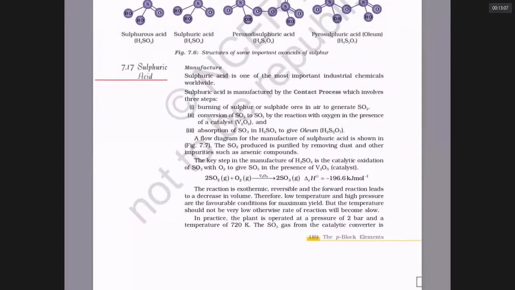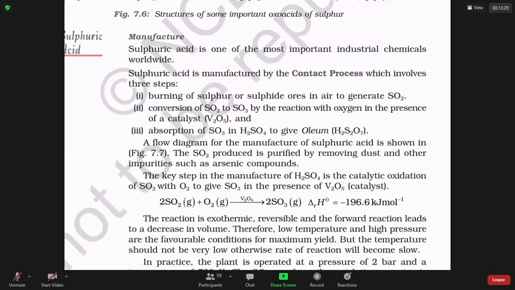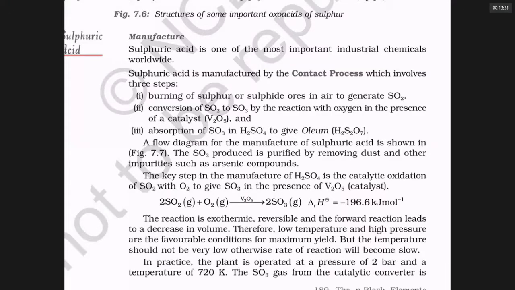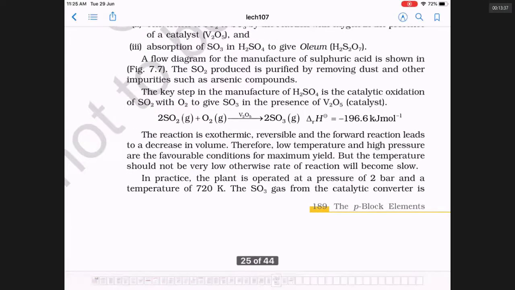To manufacture sulfuric acid, what is the first step? The method is called the contact process: burning sulfur or sulfide. The second step is converting SO2 to SO3 by using a catalyst like platinum or vanadium pentoxide. The third step is absorbing SO3 in sulfuric acid to give oleum. The fourth step is adding water to oleum to get double the amount of sulfuric acid. Under what conditions will SO2 and oxygen combine? They require a temperature of 720 K, a pressure of 2 bar, and a catalyst like vanadium pentoxide.